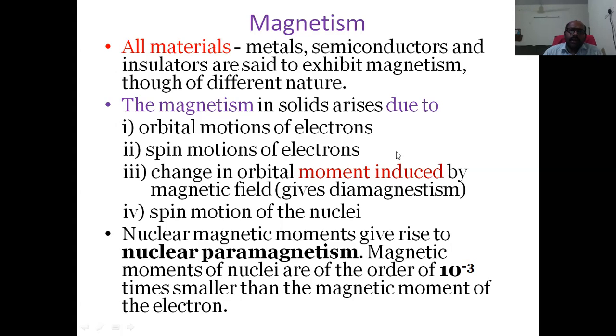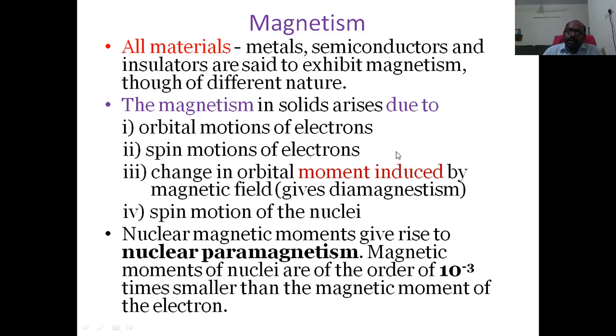Now, from here onwards, we see what is the origin of magnetism. From where the magnetism property is coming to a substance or a material. We see the origin of magnetism, or magnetic property of materials.